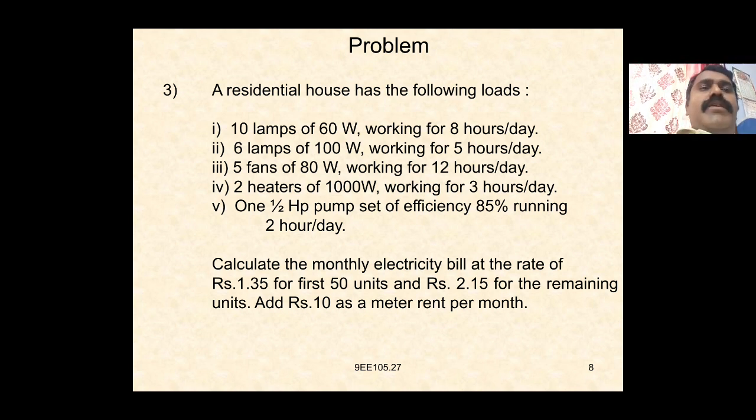So given it is a residential house which is having 10 lamps of 60 watts working for 8 hours per day.